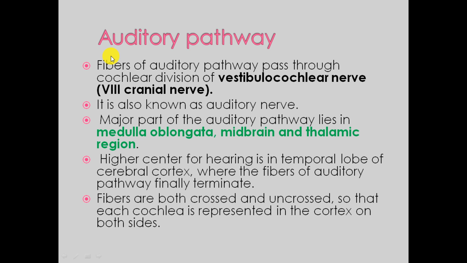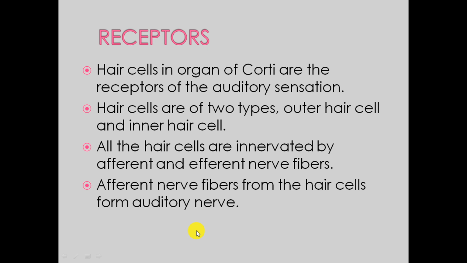Next is the auditory pathway. Fibers of the auditory pathway pass through the cochlear division of the vestibulocochlear nerve, which is the 8th cranial nerve. It is also known as the auditory nerve. Major parts of the auditory pathway lie in the medulla oblongata, midbrain, and the thalamic region. All these are higher centers in the brain. Medulla oblongata is a part of the hindbrain, then it moves on to the midbrain, and then the thalamic region. The higher center of hearing is in the temporal lobe of the cerebral cortex, where the fibers of the auditory pathway finally terminate. Fibers are both crossed and uncrossed, so that each cochlea is represented in the cortex on both sides.